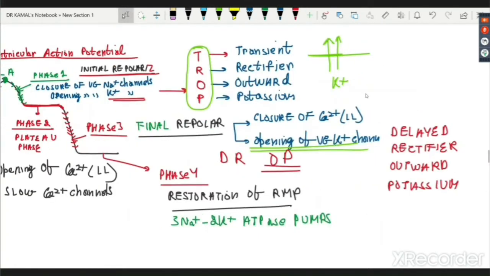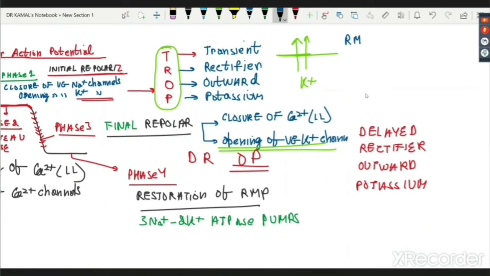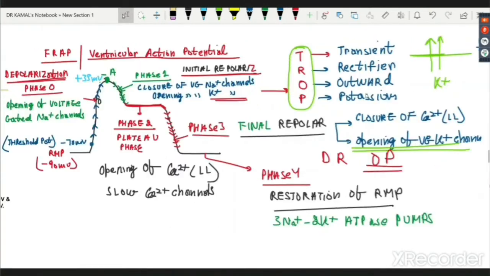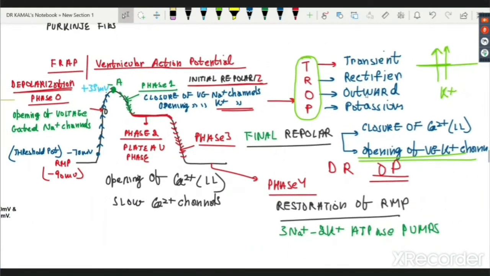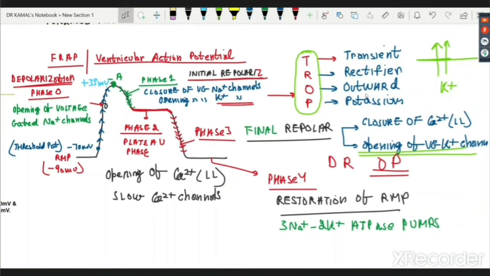Also, since we are discussing this, you should know that the RMP of Purkinje cells or fibers is minus 80 millivolt, right? So the RMP of Purkinje fibers is minus 80 millivolt. Fine, so let's do one more. This is a very, very important figure because you will be studying in pharmacology next year a lot of drugs which we like to give to patients in whom there are excessive arrhythmias.